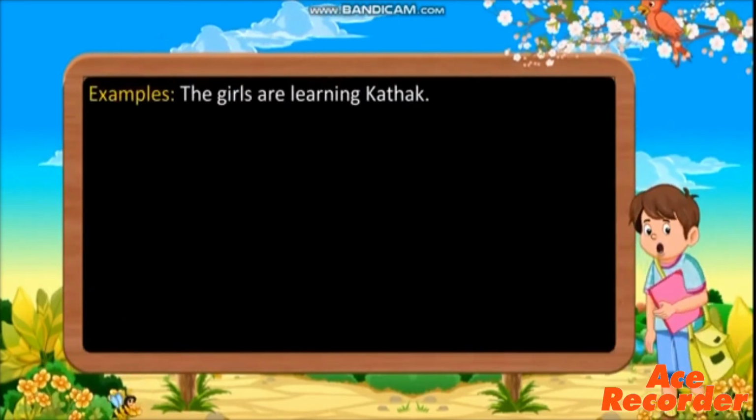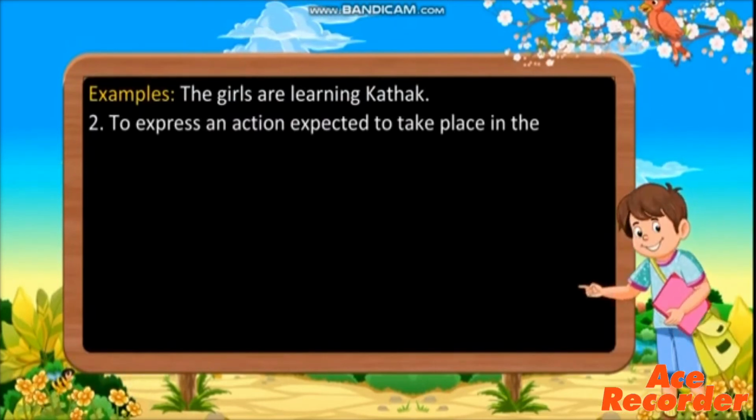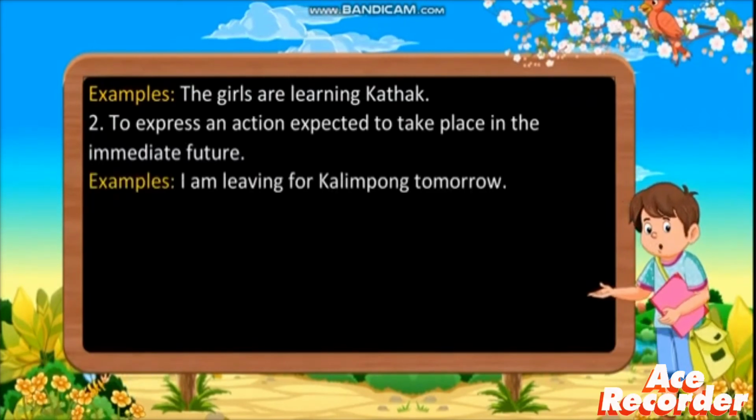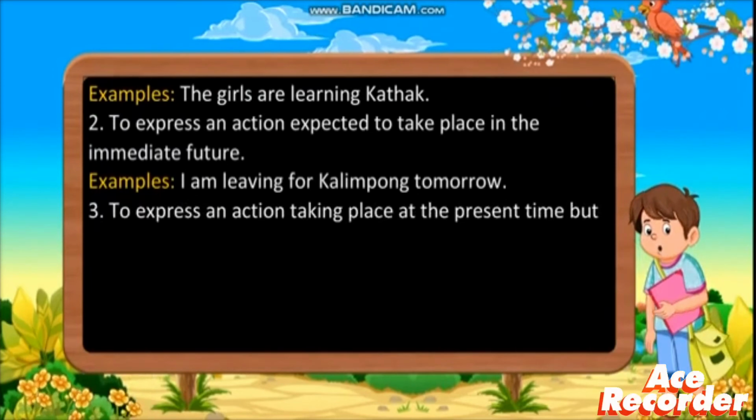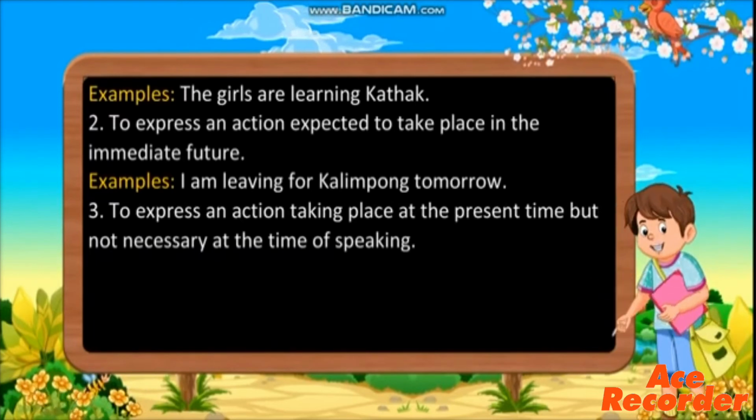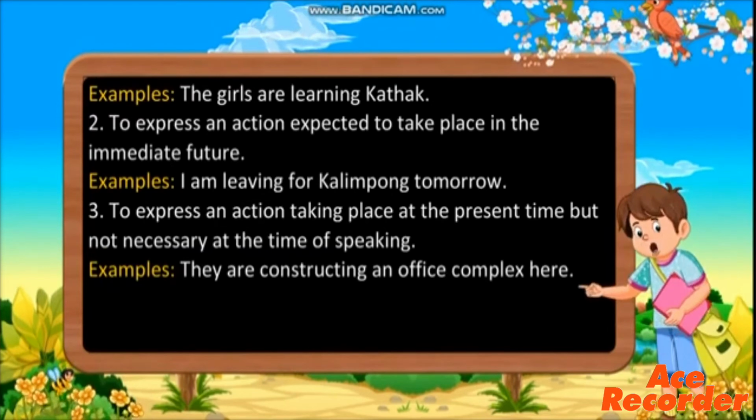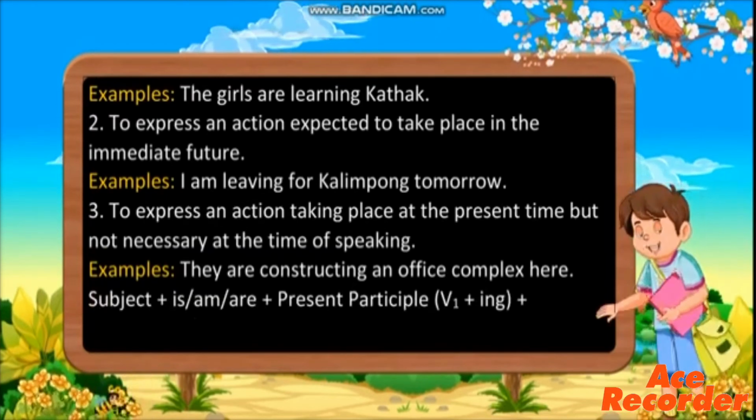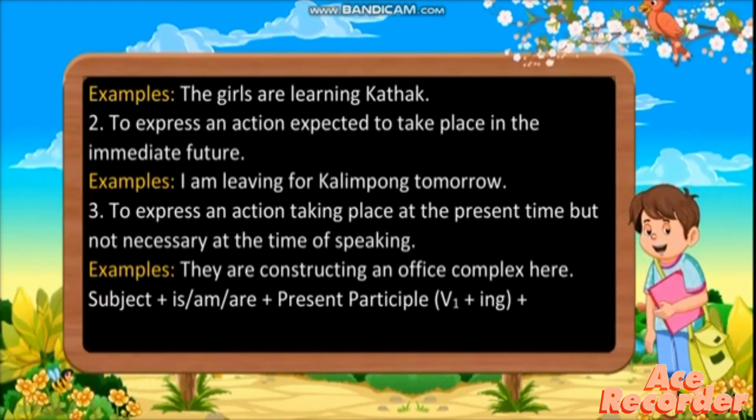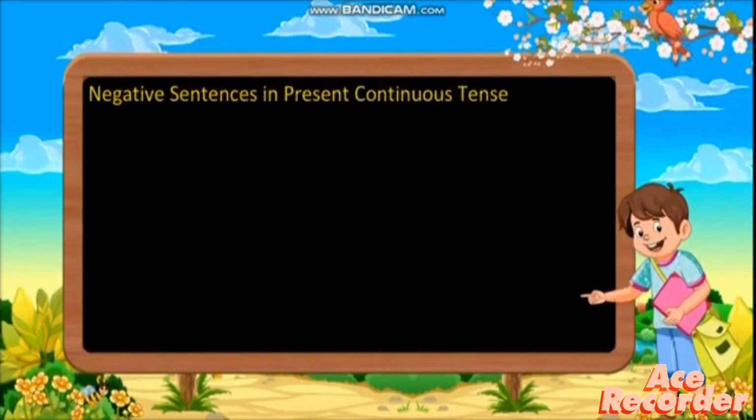Examples: the girls are learning Kathak. To express an action expected to take place in the immediate future. I am leaving for Kalimpong tomorrow. To express an action taking place at the present time but not necessarily at the time of speaking. Examples: they are constructing an office complex here. Subject plus is, am, are plus present participle, verb plus ing, that is the formation of present continuous tense. Object complement, that comes in the end.